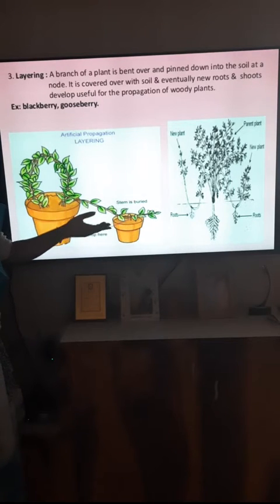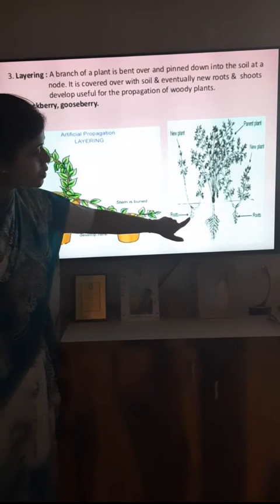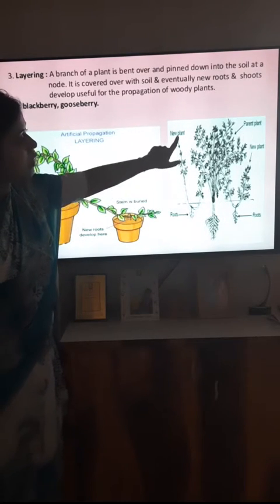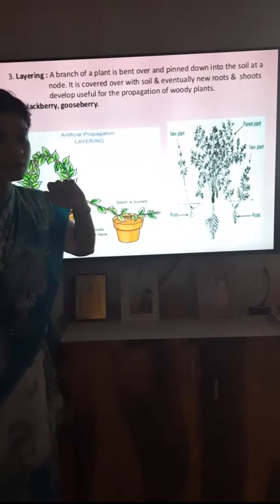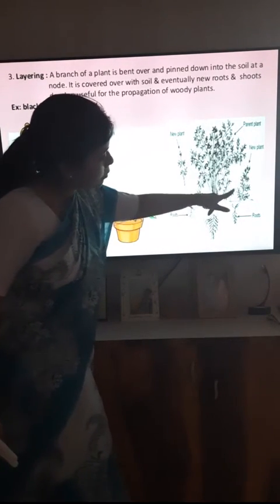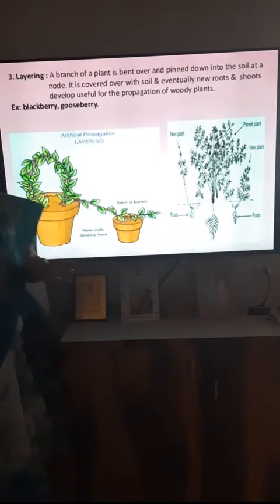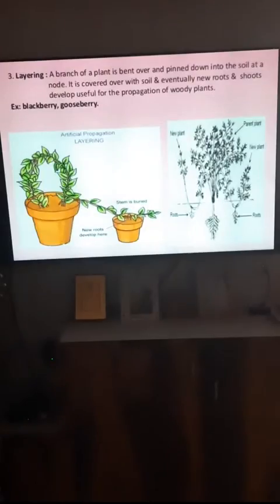After 2 to 3 days, this part will start developing new roots and this plant will start growing up into new plants. So after this new plant has been obtained, I can make a cut at these points and I can develop this as a separate plant. Okay, so this is the method of artificial propagation.